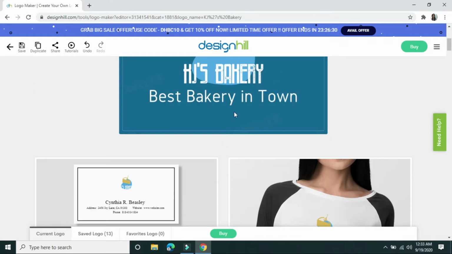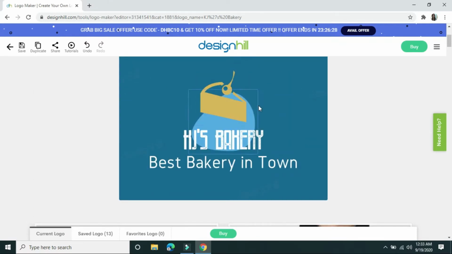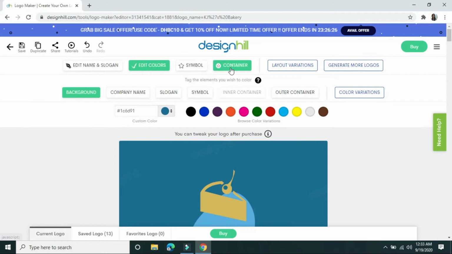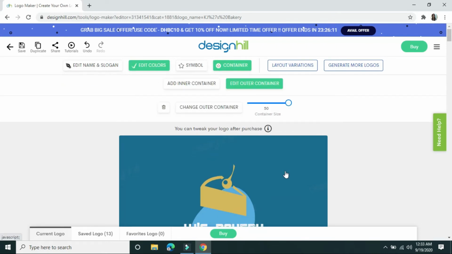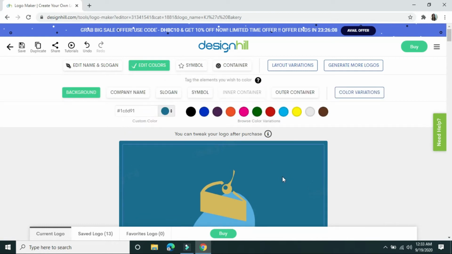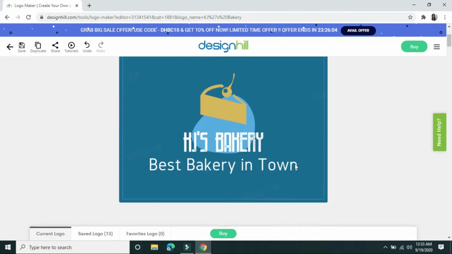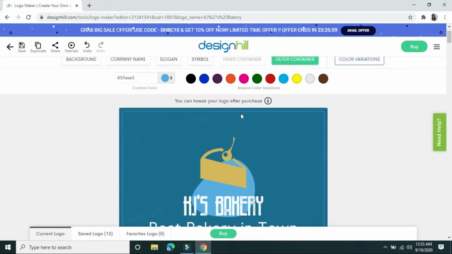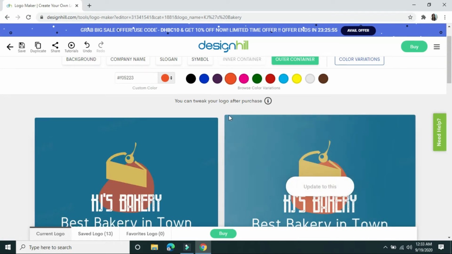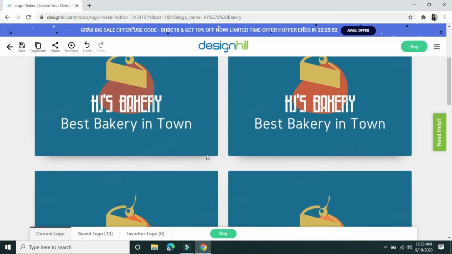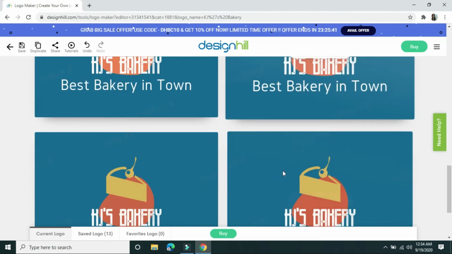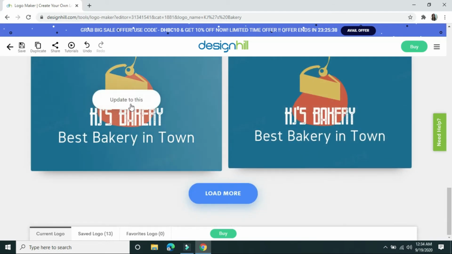And then we need to change the container. I need to change the color of the container. Edit colors. Outer container. So I will change the color to orange. Okay, that's it. What orange color? Let's say this one.